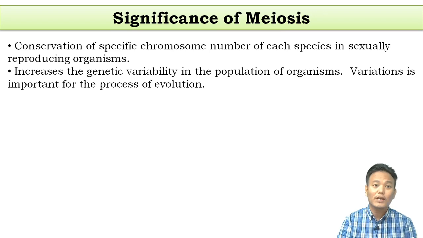It is a special kind of cell division which happens in sexually reproducing organisms, and it happens only with special cells which are involved in sexual reproduction, right? So the significance of meiosis is that it helps in the conservation of specific chromosome number of each species in sexually reproducing organisms.